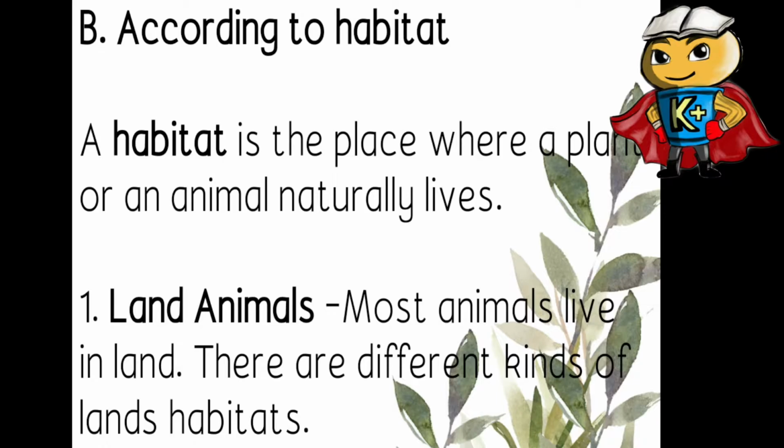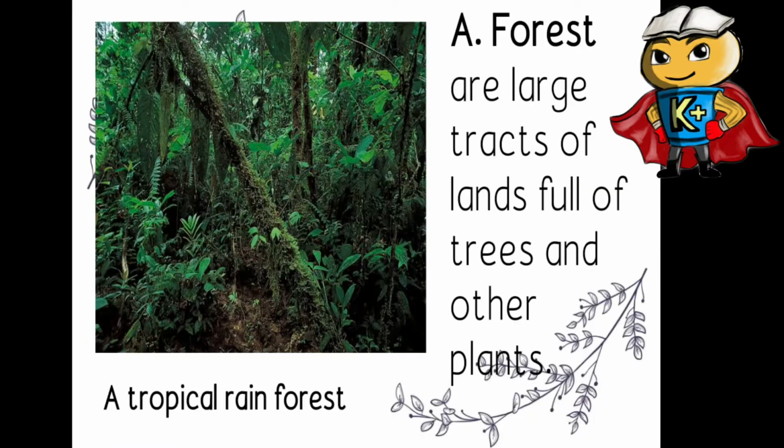So, yan. Ang una nating classification according to habitat is meron tayong mga animals na madalas nating makikita na nakatira sila sa land o sa lupa. So, ito ang mga kinds of land habitats. Meron tayong forests, are large tracts of land full of trees and other plants. So, mostly makikita natin ang ating mga animals, the invertebrates man or vertebrates, madalas nakikita natin sila sa forest.